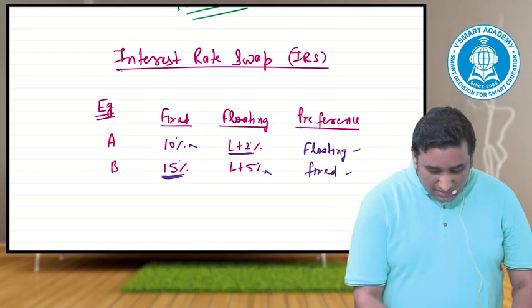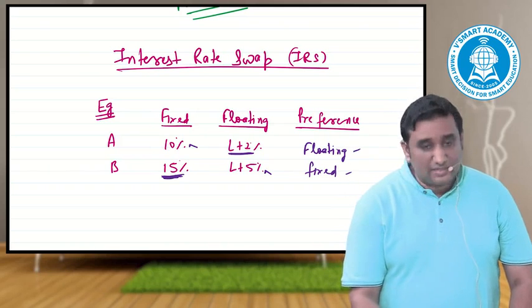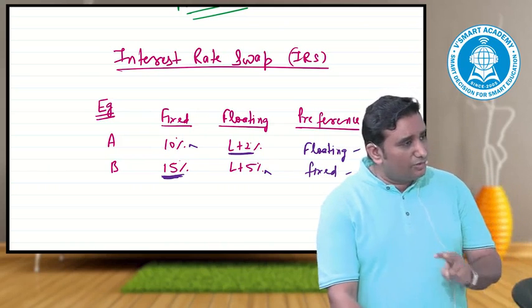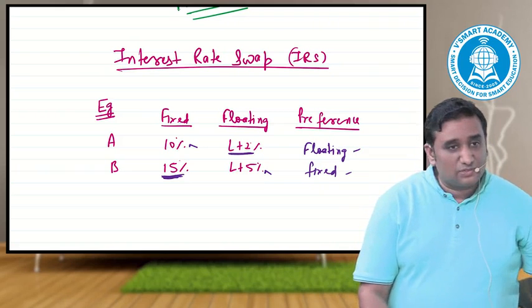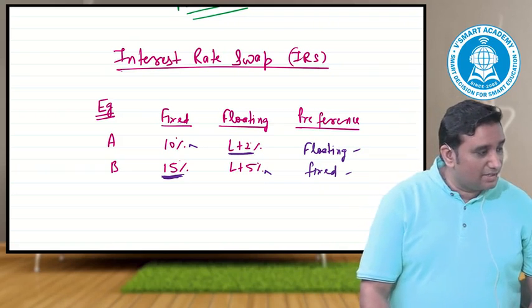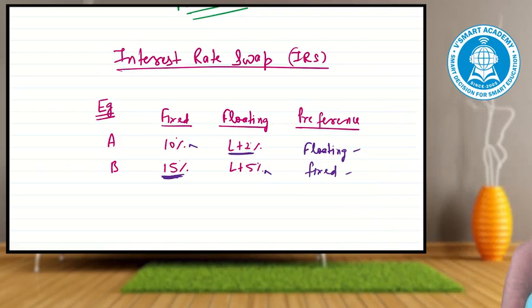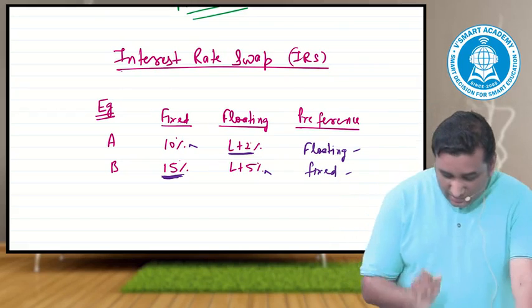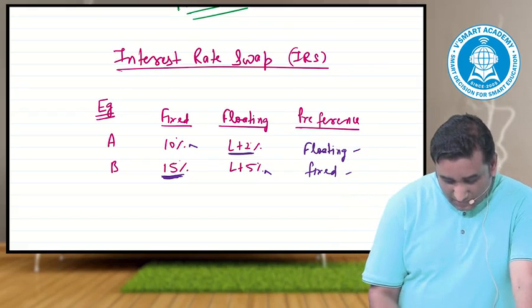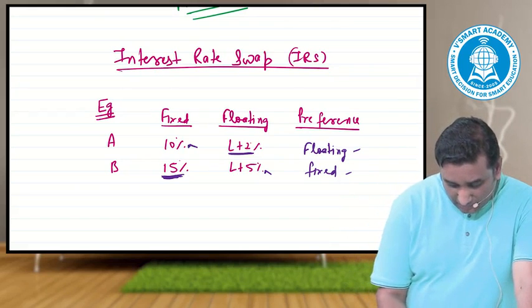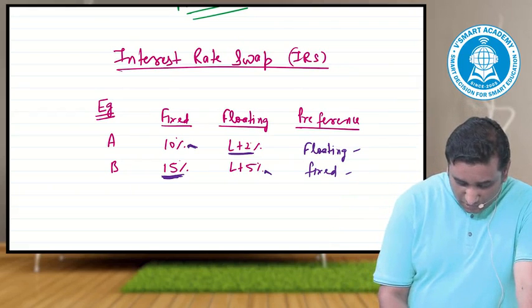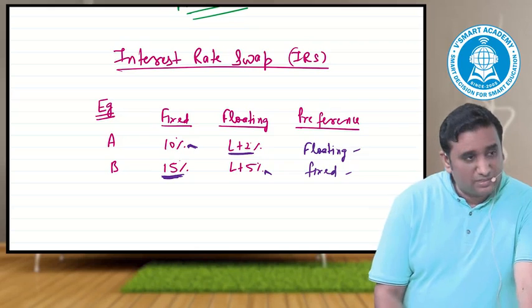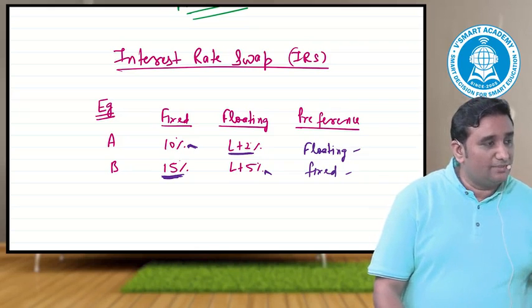His net cost would be less than 15%, and the other's cost would be less than L plus 2. If you look at it as of now, their combined cost comes to 15% plus L plus 2. That becomes L plus 17%. The costing if you go by a different method is L plus 15%. That means if they do the opposite, their costing will reduce by 2%. That 2% they will share between them.